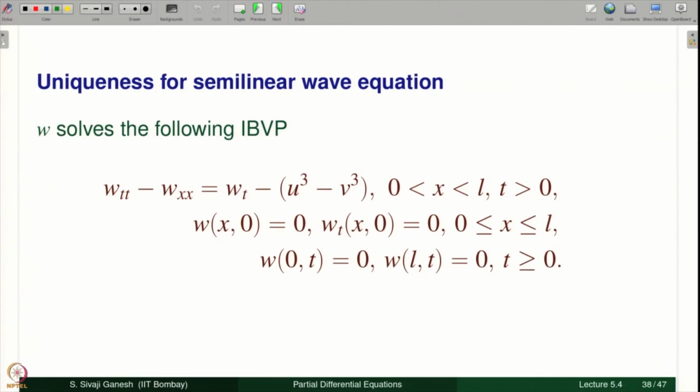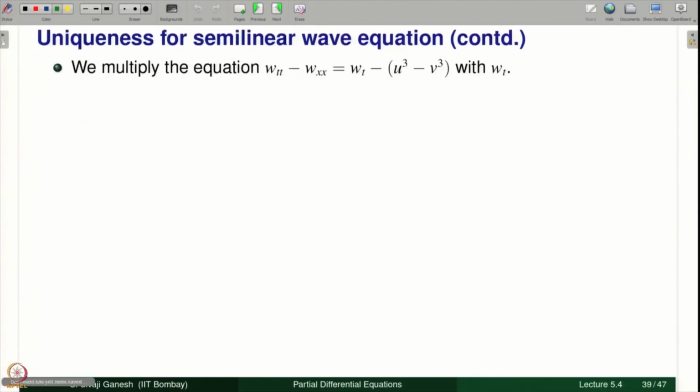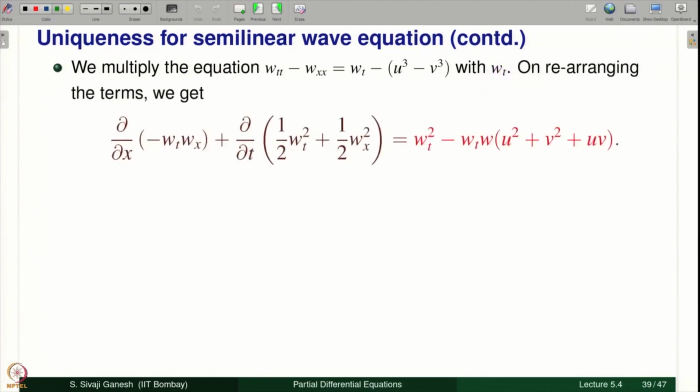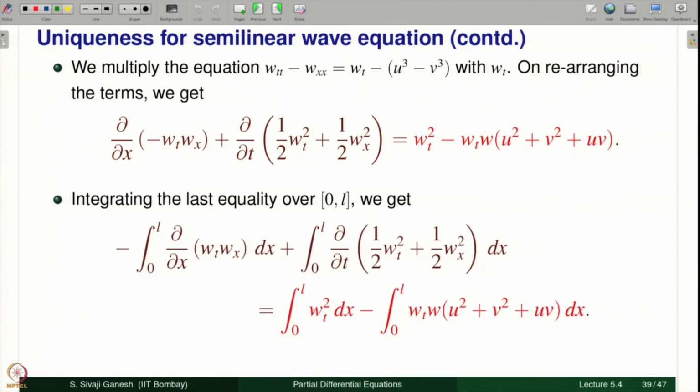Please pause the video and make sure you get the correct computations. So multiply with W_t. The equation might have changed, but since we are in the context of the wave equation, you always multiply with W_t. That will give you this, the wave equation part, and this, the right hand side part. Integrate. So this you deal with using the condition that you have on W, and these are the new terms, let us see how to handle. This will be your dE/dt.